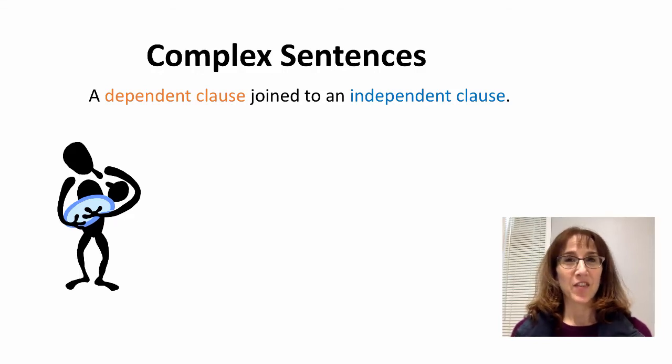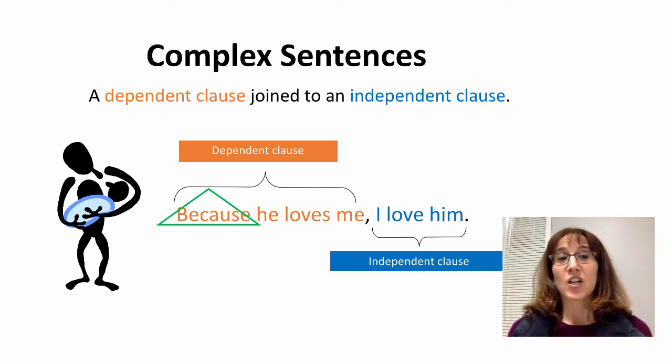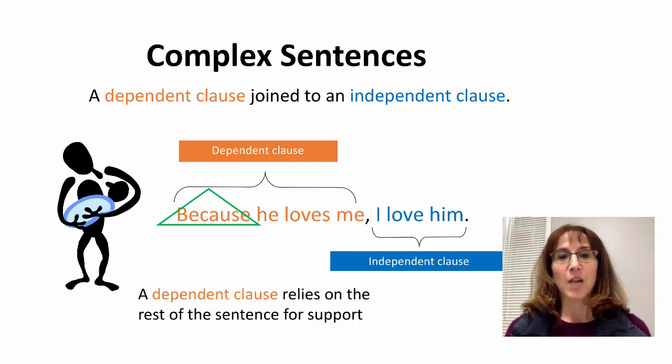Hi everyone! In this video we're going to talk about the third sentence type called the complex sentence. So a complex sentence is when a dependent clause is joined to an independent clause. So we've learned in previous videos what an independent clause is. It's a simple sentence. It can stand alone. It's a complete idea. But a dependent clause relies on the rest of the sentence for support.